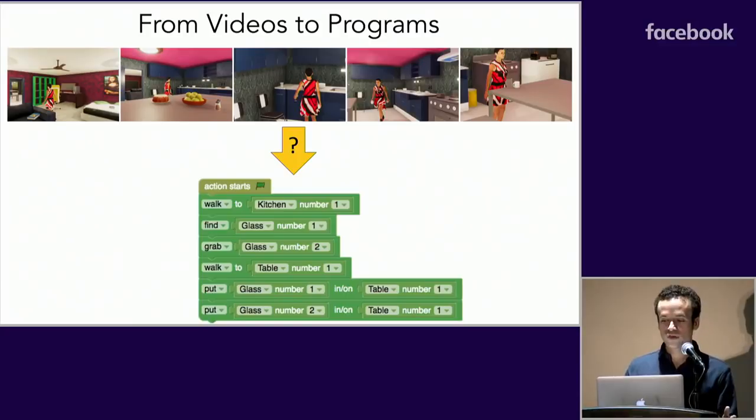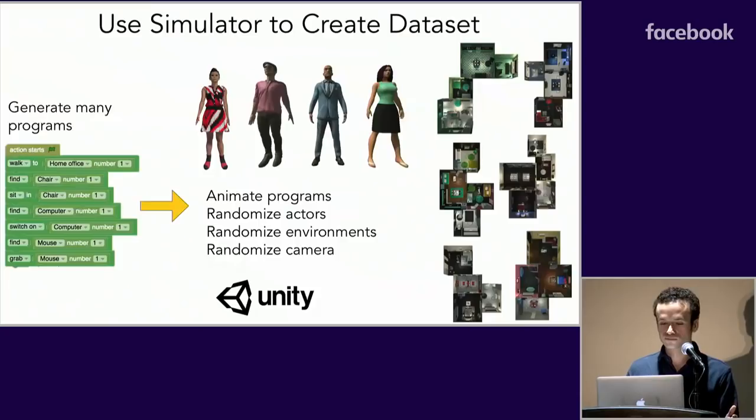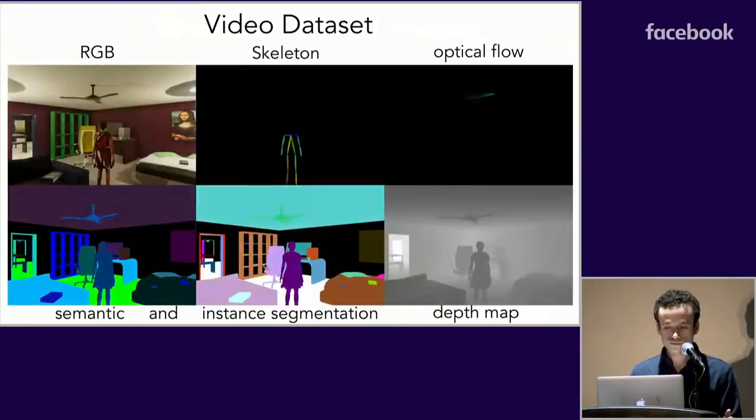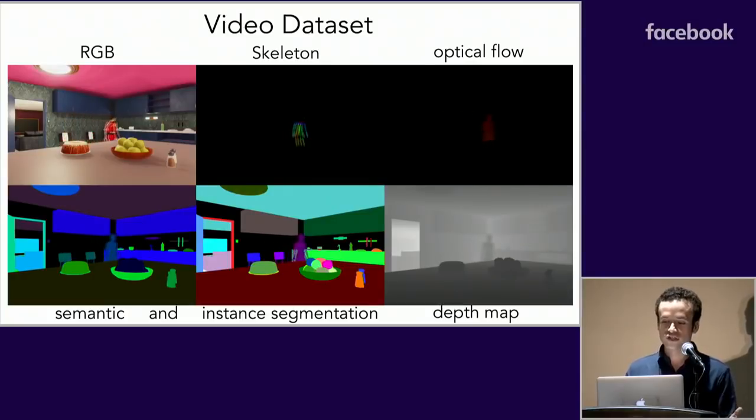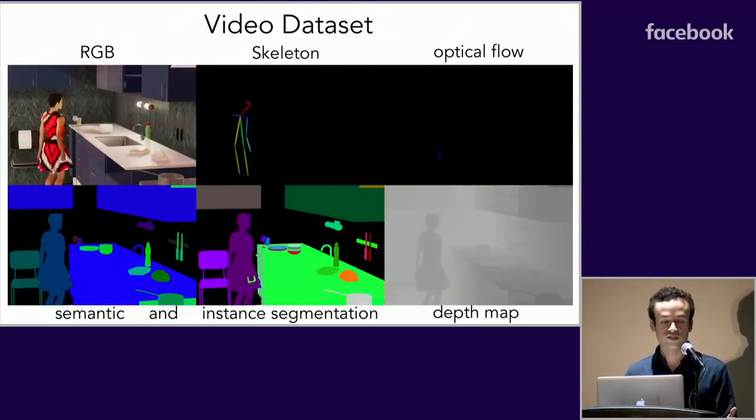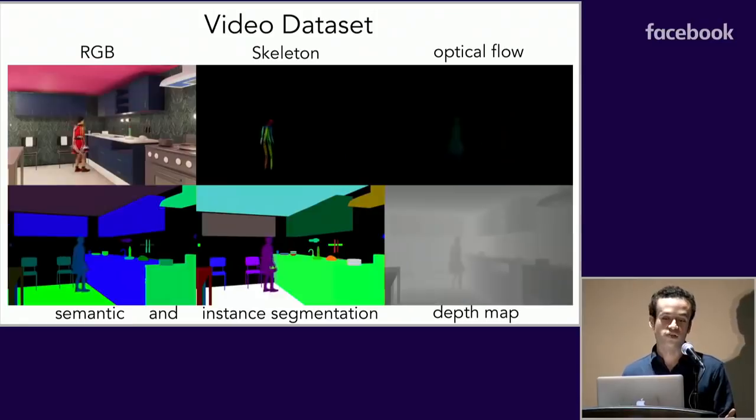Now, for going from videos to programs, we first have to create a data set of videos representing these activities. To do that, we take our programs and simulate them in our environments by choosing a random apartment and a random agent and adding multiple objects in the apartment, and then placing multiple cameras at different positions to generate diverse, realistic videos of these activities. And because our data set is created using a game engine, we can obtain rich ground truth for our videos, including segmentation, optical flow, or timestamps of our atomic actions.